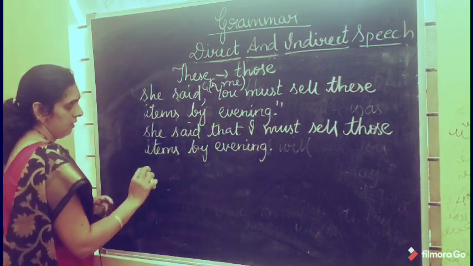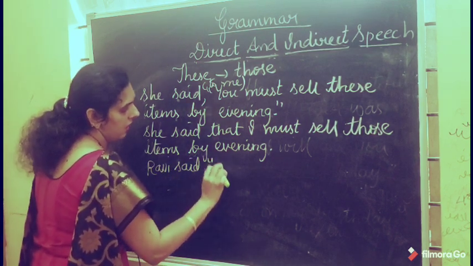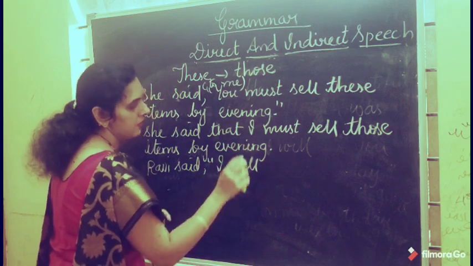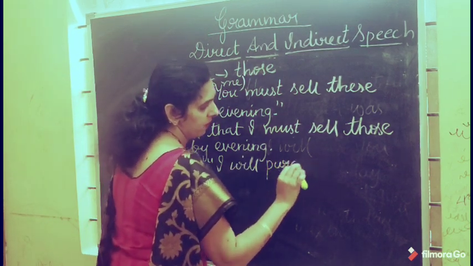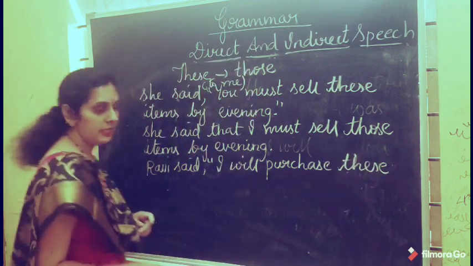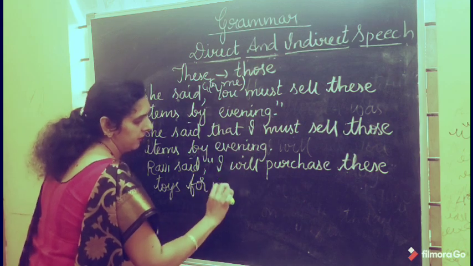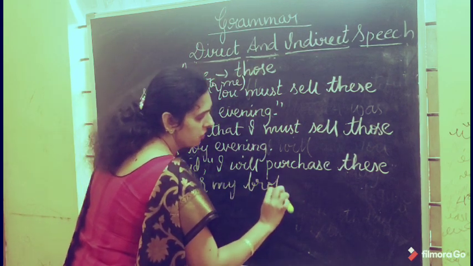Ravi said, I will purchase these toys for my brother. Now how are you going to change it?